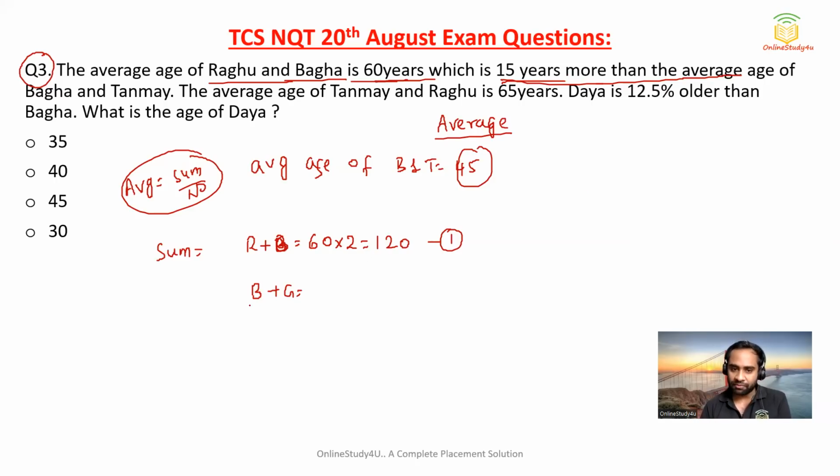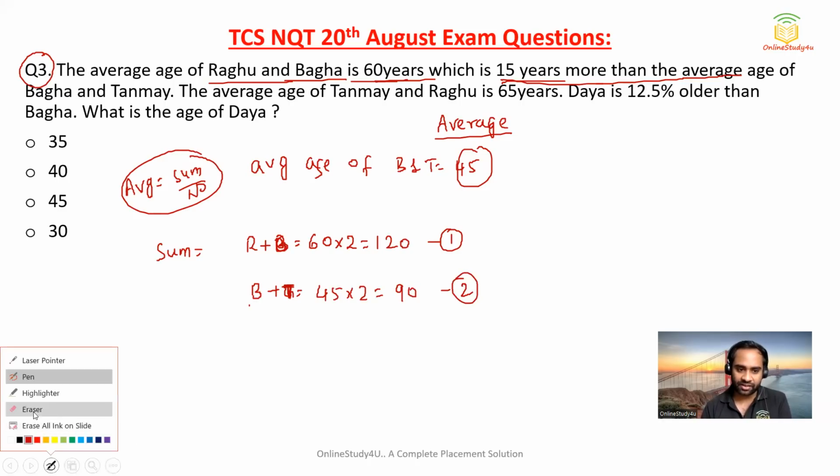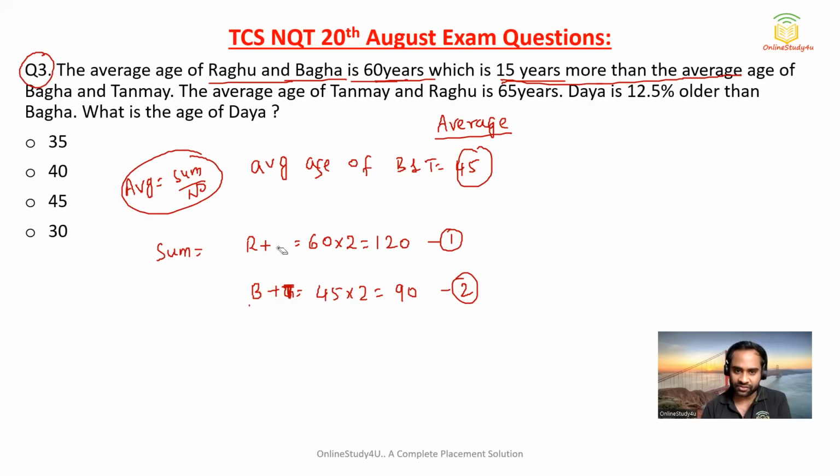Now, what will be Bagha and Tanmay? Their average age is 45, so 45 into 2 will become 90. So this is my equation 2. Let me just correct it: here it is B and here it is T, because you should not have any confusion.